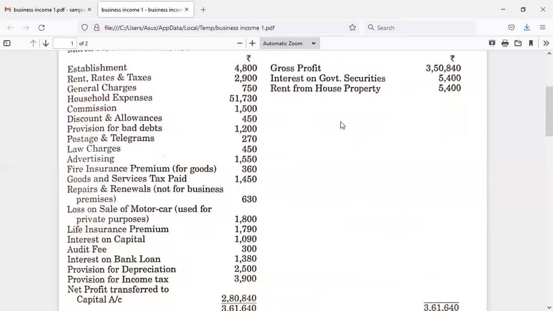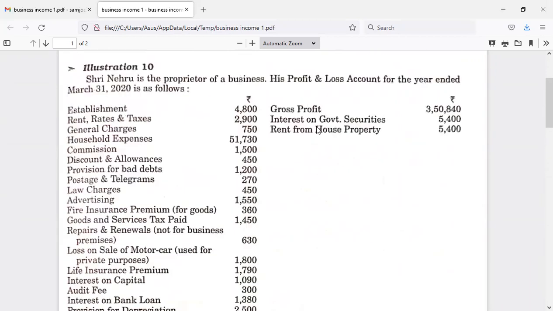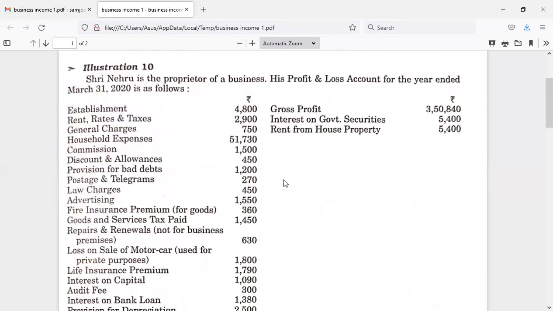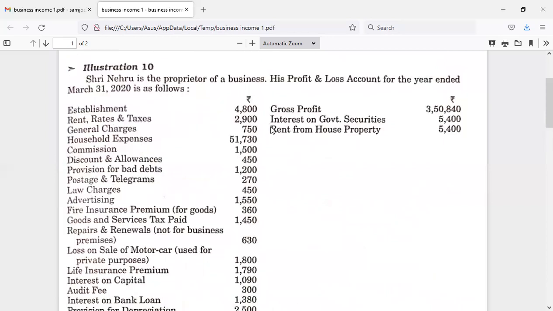So this is not related to business, but in spite of that fact, he has recorded it in the profit and loss account. So these two incomes will have an effect on the net profit. Because of these two items, the net profit will increase. So what we have to do is, in order to decrease the net profit, we have to deduct these two items.